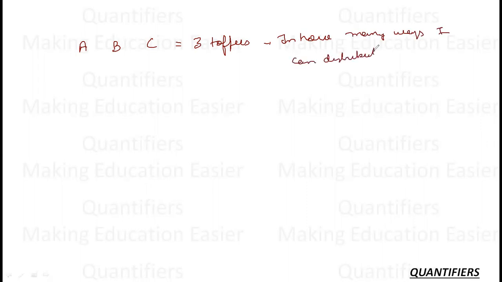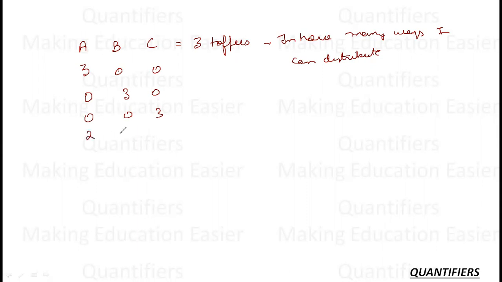Now there is no condition that any kid can get 0 or can get 1. There is no compulsion on anything. So what are my various arrangements possible? Let us look at them manually. The first will be 3, 0, 0. Second can be 0, 3, 0. Third can be 0, 0 and 3. A is getting all the toffees, B is getting all the toffees, C is getting all the toffees.